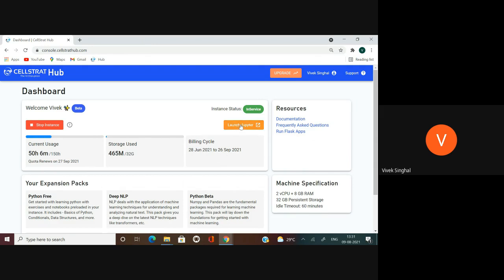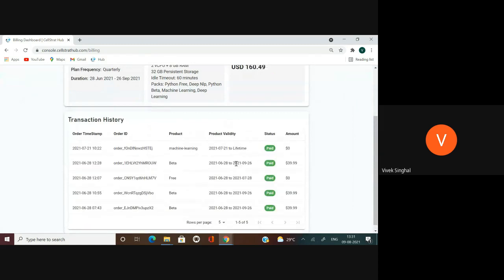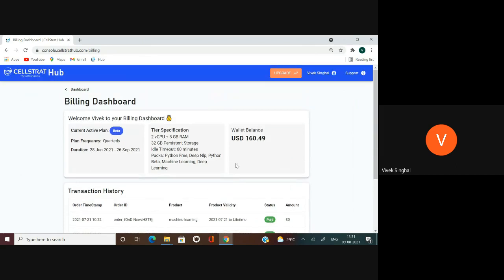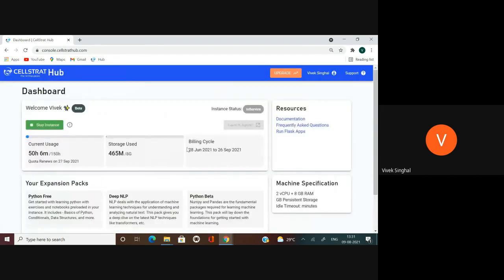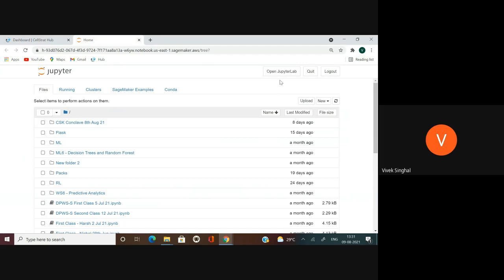Here I'm going to launch, and I can also see my billing dashboard where it shows the charges for my different tiers and the packs I have paid for. Right. And let's continue with our AI development process here. Once the status shows as in service, then we launch Jupyter here. I'll go to JupyterLab, which is a sophisticated version of Jupyter Notebook.